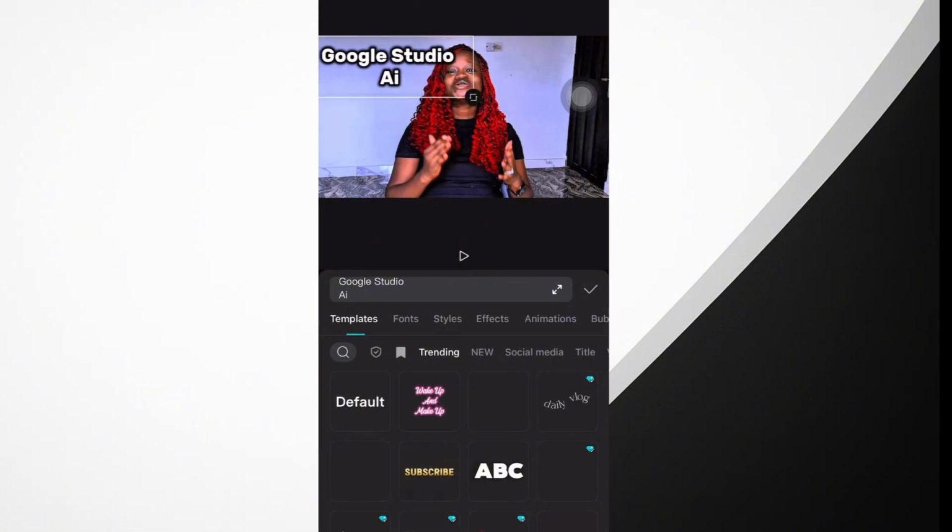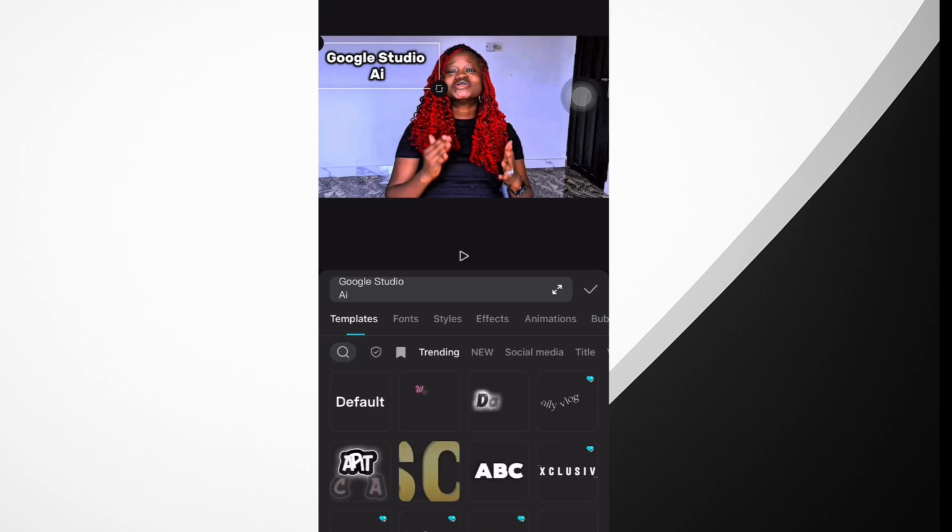You can choose the place and the angle: upper right, upper left, lower right, lower left. Any part that you want it to appear.